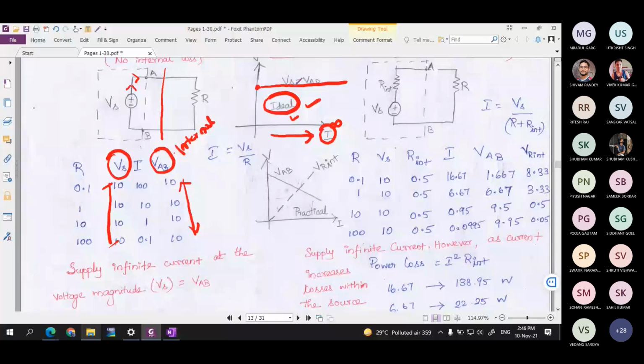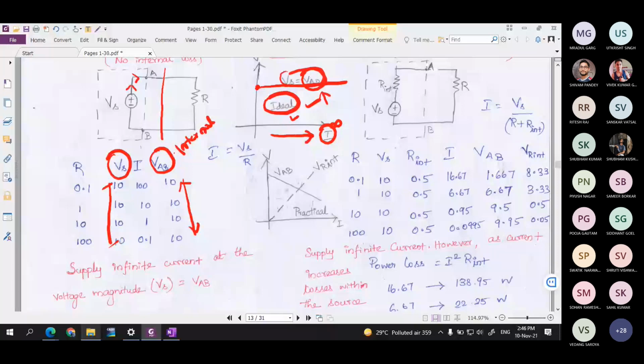If you further increase the current, then this voltage VAB will reduce for a practical independent voltage source, whereas for an ideal independent voltage source, the source voltage will be equal to VAB. This VAB will never change irrespective of the current magnitude.